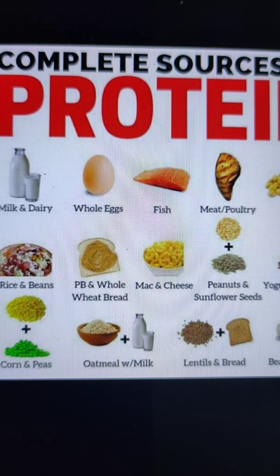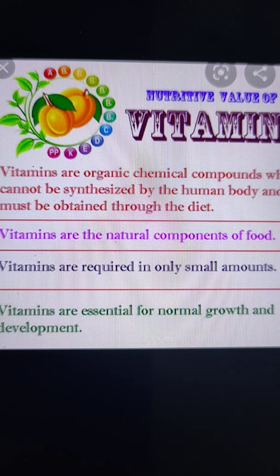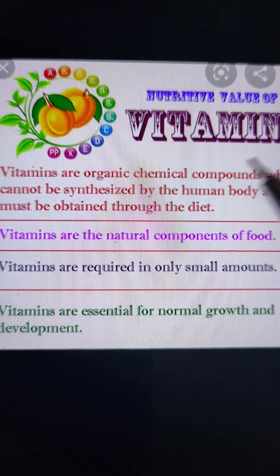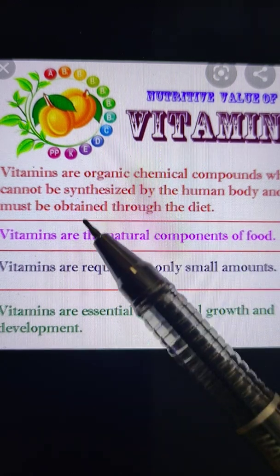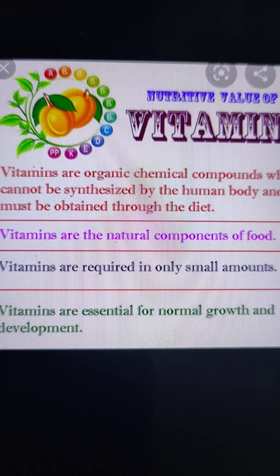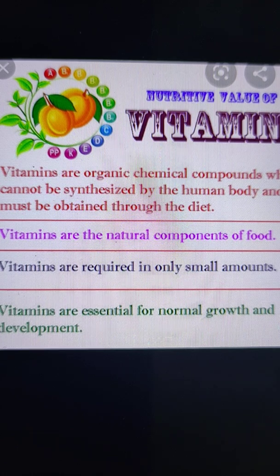So we must include the food or the sources of food which are rich in proteins in our diet. Okay. Now the next one are vitamins. Vitamins are the organic chemical compounds which cannot be synthesized by the human body and must be obtained through the diet. So we have to include the food items rich in vitamins in our diet, which give us proper vitamins.